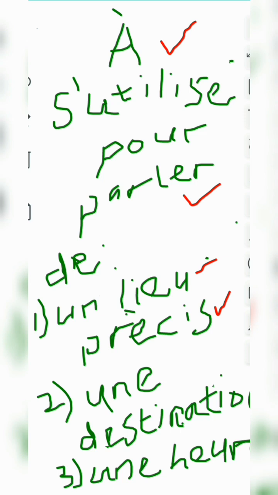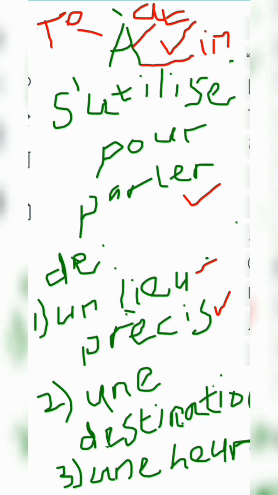I already told you that à can mean to, à can mean at, and à can mean in.